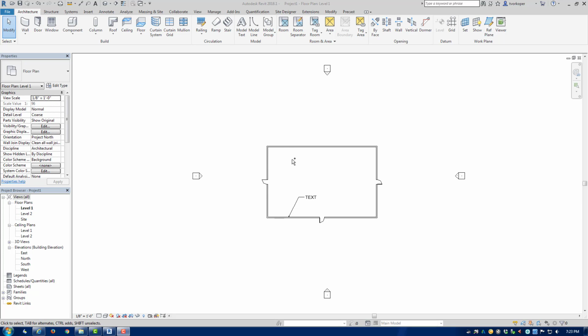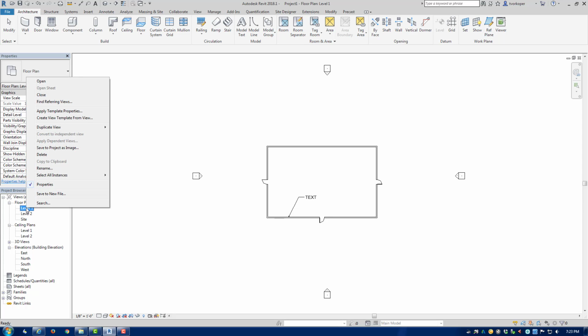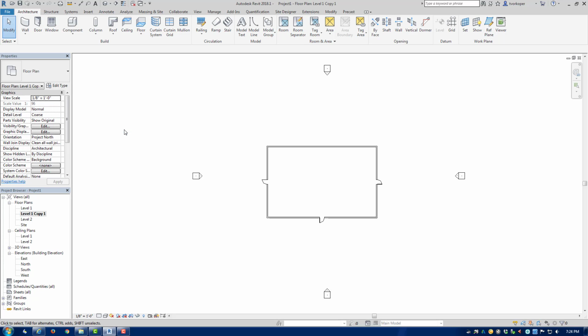To create a copy or a new plan view of this exact one, you can come over to your project browser and right-click on level 1. In the drop-down dialog box, find Duplicate View, and you'll see that there are 3 choices. You can duplicate the view, duplicate with detailing, or duplicate the view as a dependent. If we select the first one, Duplicate, you can see in your project browser palette that it has created a level 1 copy 1 of that same floor plan.